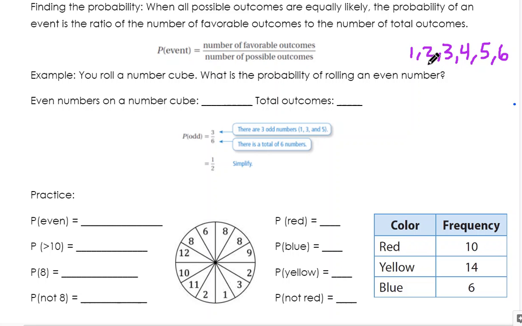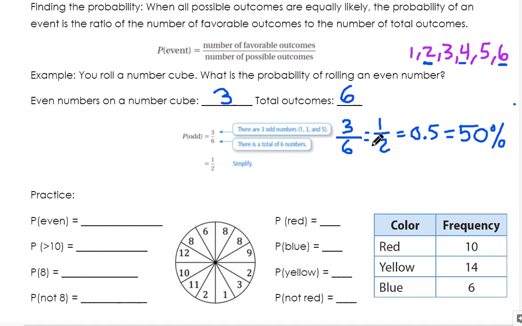Now we have to figure out what our odds are of rolling an even. What are the even numbers here? Well, 2 is even, 4 is even, and 6 is even. So we have 3 even numbers out of a total of 6 possible outcomes. That would be 3 over 6, which is the same thing as a half, and a half is 0.5 or 50%. Remember, it can be written as a fraction, a decimal, or a percent.